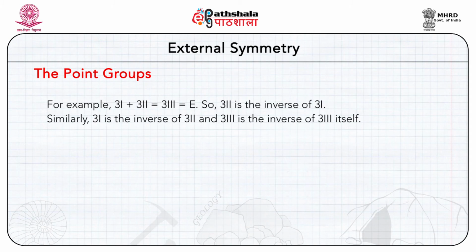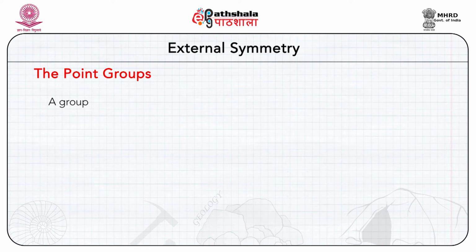This unique element is known as the inverse element. For example, a1 + a2 is equal to a3, that is equal to E. So, a2 is the inverse of a1. Similarly, a1 is the inverse of a2 and a3, and a3 is the inverse of a3 itself. When a set satisfies all these four properties, it is mathematically defined as a group.